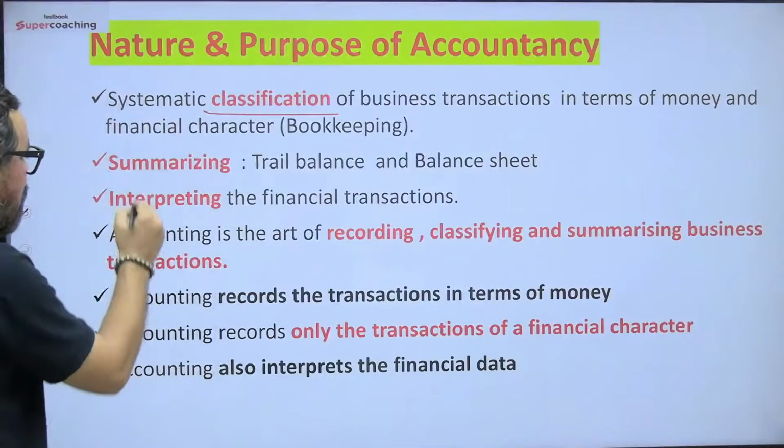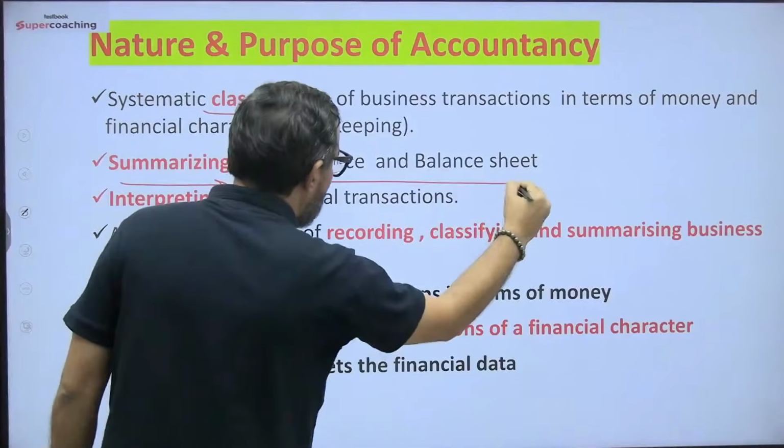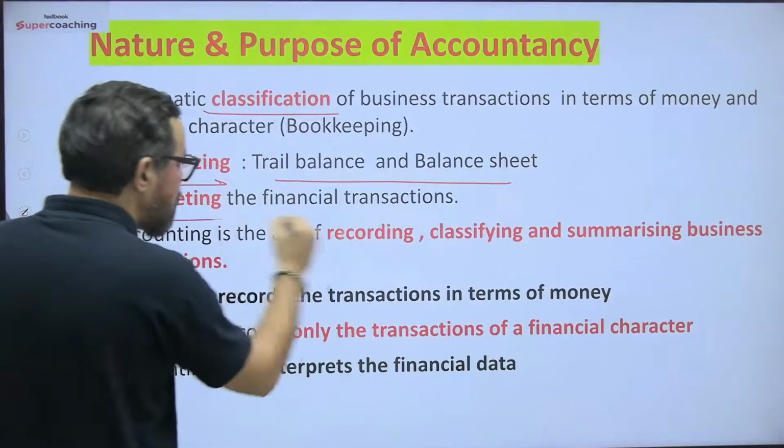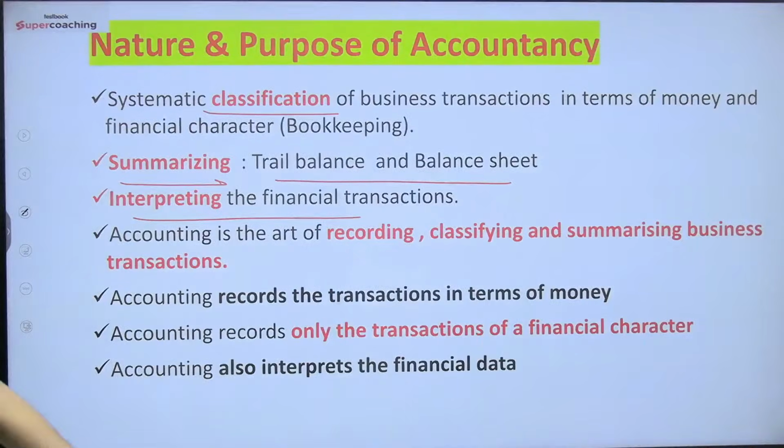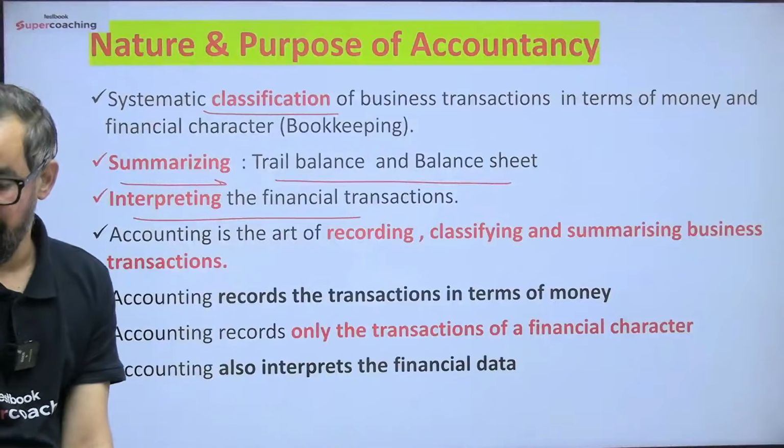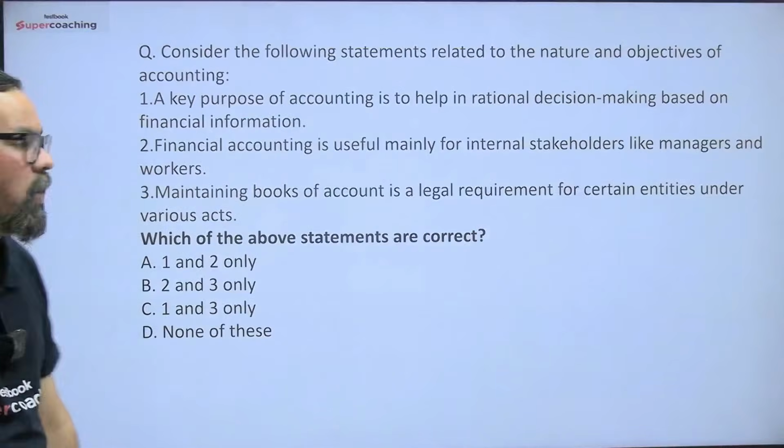Summarizing in terms of trial balance and balance sheet. Interpretation by using financial ratios. Accounting is the art of recording, classifying, summarizing business transactions. Accounting records the transactions in terms of money only. Accounting records only the transactions of financial character. Accounting also interprets the financial data. ठीक है, so these are the uses of accounting. चलो, next one.